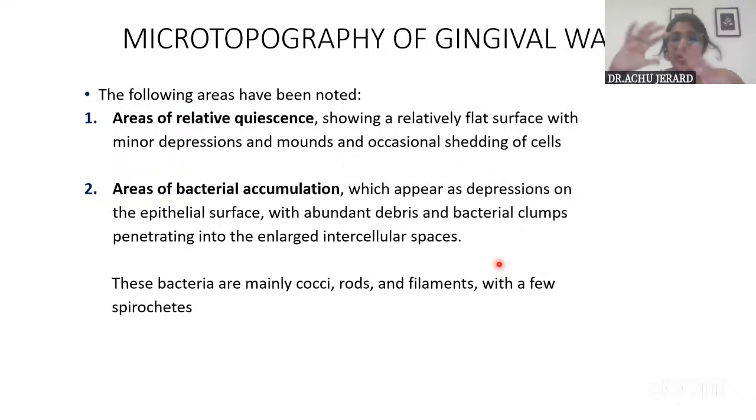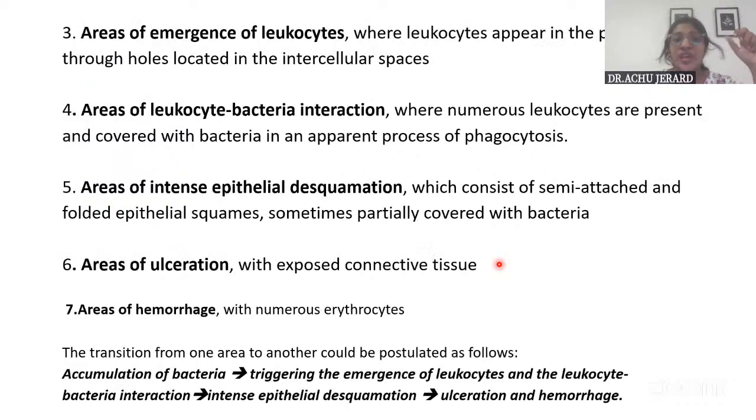And just adjacent to this relatively inactive area, you can see an area of bacterial accumulation, where maximum bacteria get embedded into the depressions, and there will be bacterial clumps and debris in these spaces. You can see cocci, rods, filaments, spirochetes, everything in that area of bacterial accumulation.